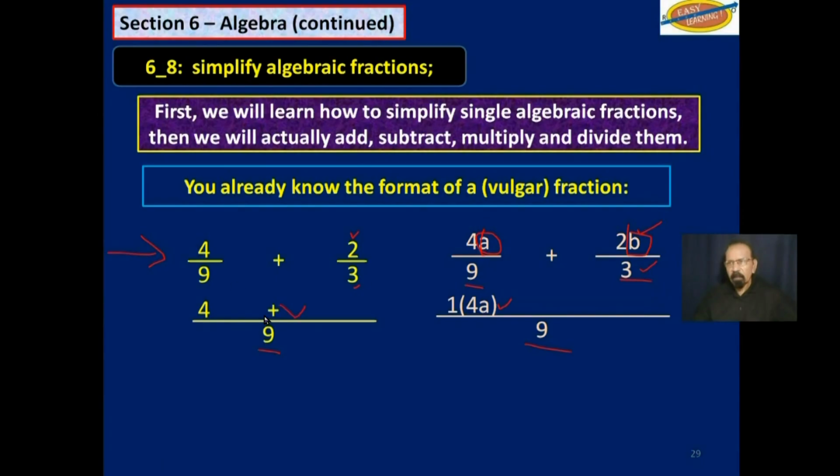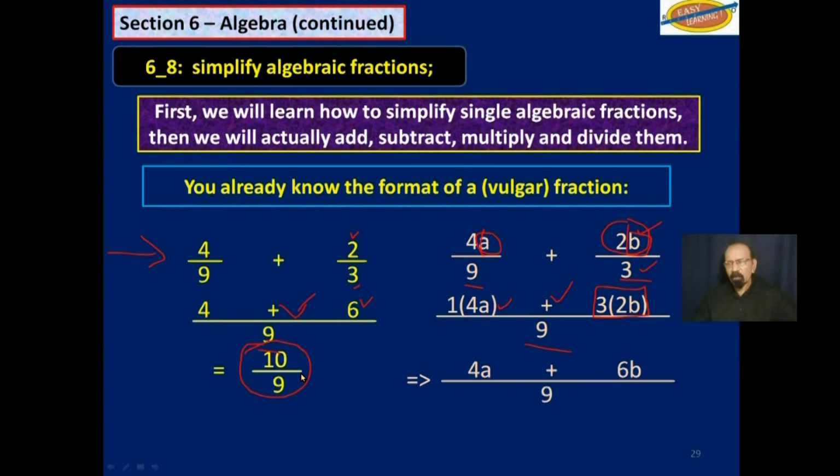Bring down the addition sign, and then 3 into 9 would be 3. 3 2s, 6. Over on the right here, 3 into 9, 3. 3 multiplied by 2b, and you write it like that. And then we will simplify it. As I said, over here, you would add that 6 and 4, you get 10. Over here, this is 4a plus 6b over 9. You can reduce that 10 over 9 to 1 and 1/9.